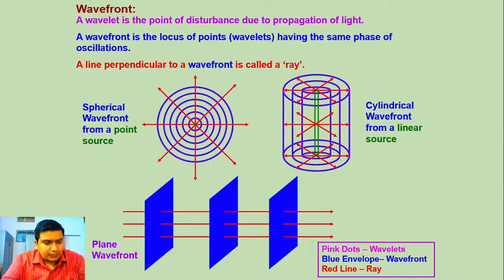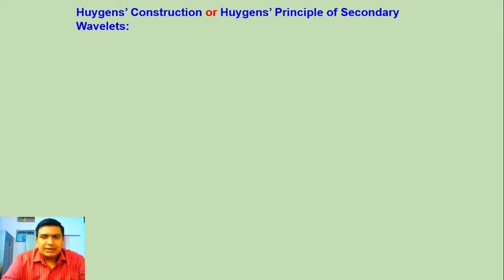Now moving on to the concepts of Huygens wave theory. So Huygens construction and Huygens principle of secondary wavelets is that suppose there is a source S and there are rays coming from it. So the locus of these rays are wavelets and the whole locus is basically, if we draw any plane, then that plane is the wavefront.